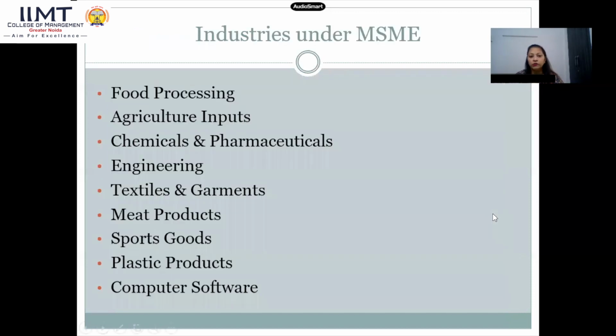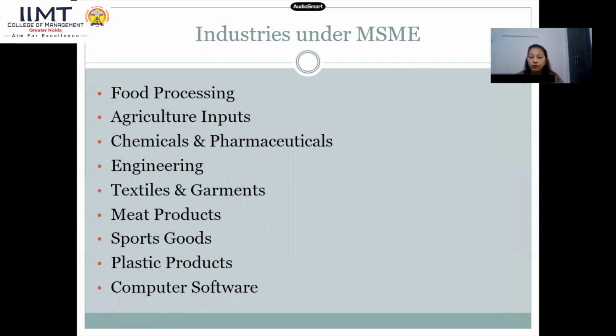Another important part is the industries covered under MSMEs. What sort of industries come under MSMEs? Number one is food processing. As you all know, food processing, agriculture input, chemicals and pharmaceuticals, engineering, textiles and garments, meat products, sports goods, plastic products, computer software, and many more.